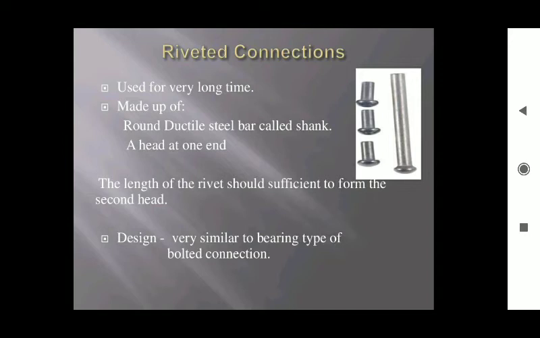Its design is also simple and similar to that of a bearing type bolted connection.